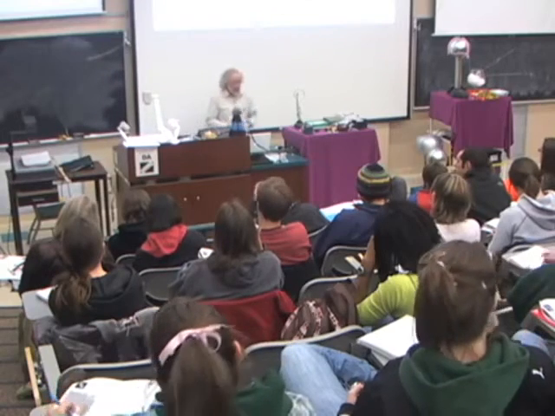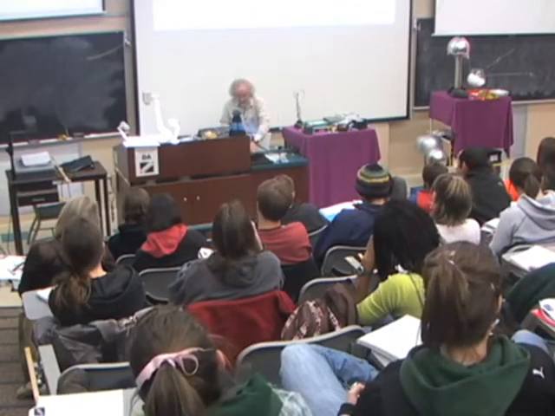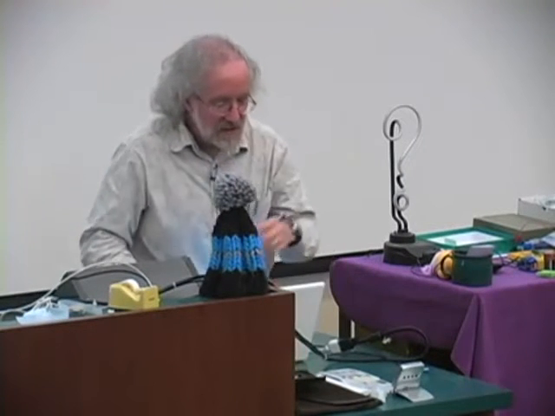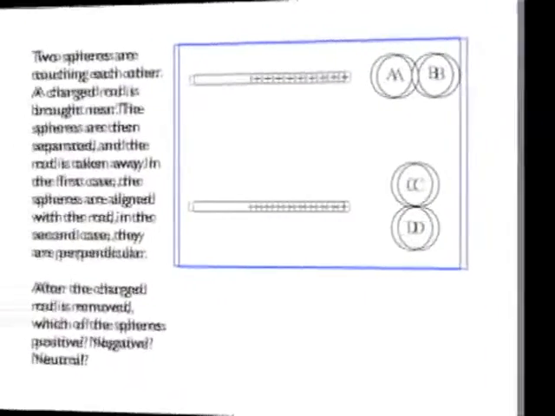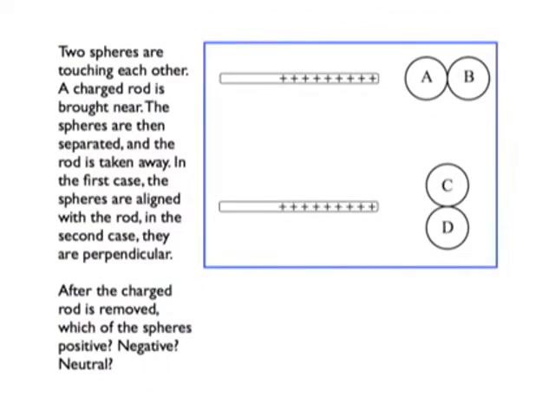That's going to be an important thing for us. Okay, now I want you to try some examples where I want you to think about charges and forces and all that. And we'll start with this one. Got a charged rod that's brought in next to two charged spheres.